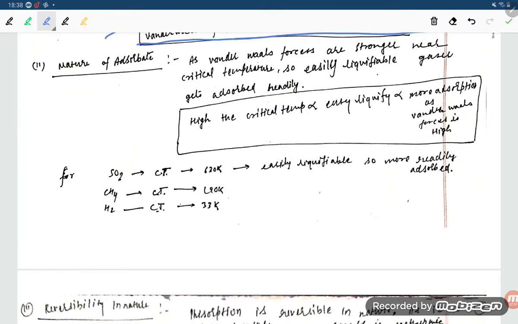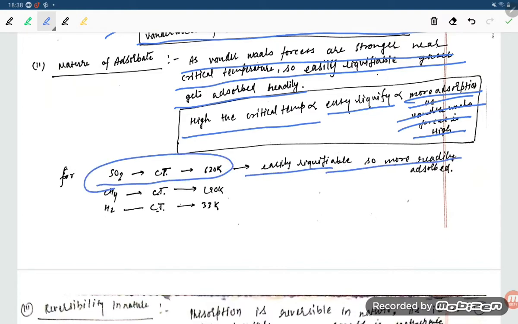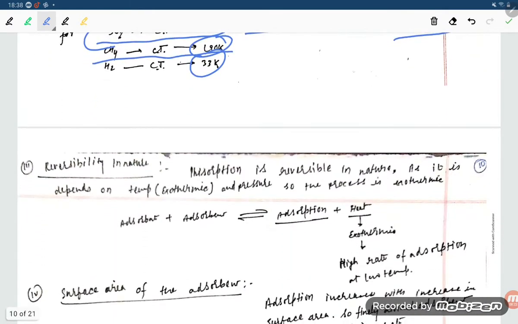Nature of adsorbate: as van der Waals forces are stronger near the critical temperature, easily liquefiable gases get adsorbed easily. The higher the critical temperature, the more easily it liquefies and the more adsorption, as van der Waals forces are high. For example, critical temperature 630, easily liquefiable, so more readily adsorbed. CH4 critical temperature 190.33, so less easily adsorbed.